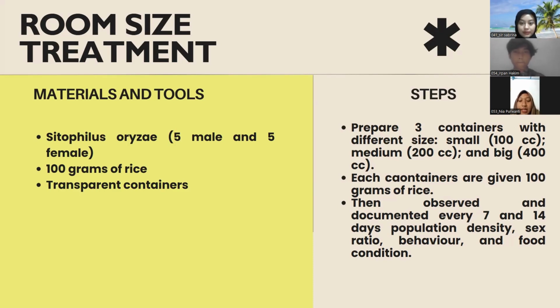Firstly, the small size, and then the medium and the big size. And then each container is given 100 grams of rice. And lastly, we observe and count every 7 days, for 5 days, the population density, the sex ratio, behavior, and also the food condition.